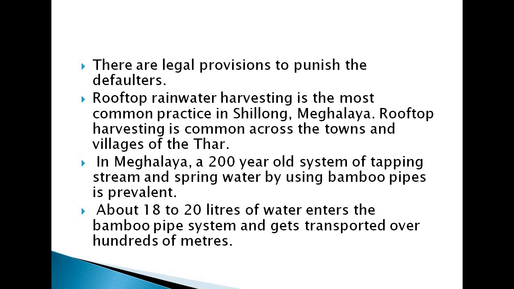Next point, rooftop rainwater harvesting is the most common practice in Shillong, Meghalaya. Rooftop harvesting is common across the towns and villages of the Thar. In Meghalaya, a 200-year-old system of tapping stream and spring water using bamboo pipes is prevalent, and about 18 to 20 liters of water enters the bamboo pipe system and gets transported over hundreds of meters.